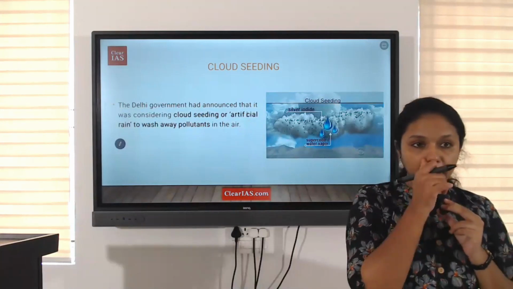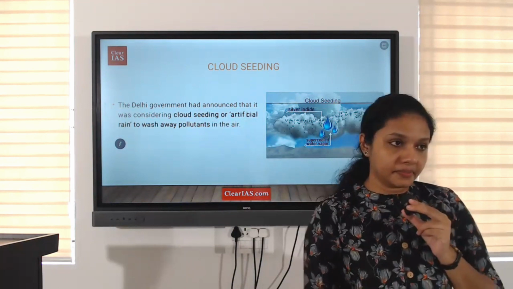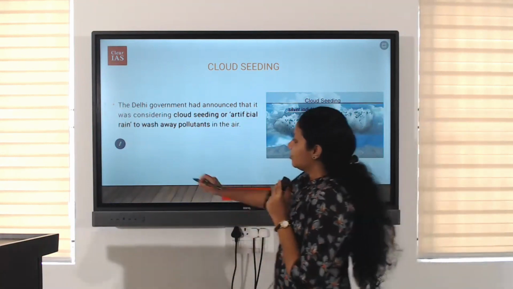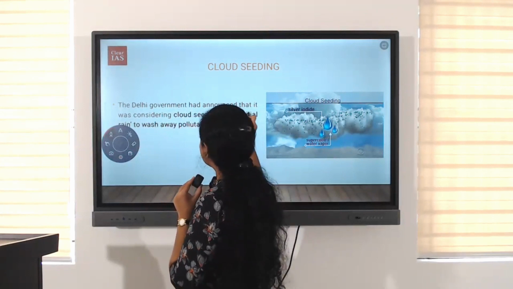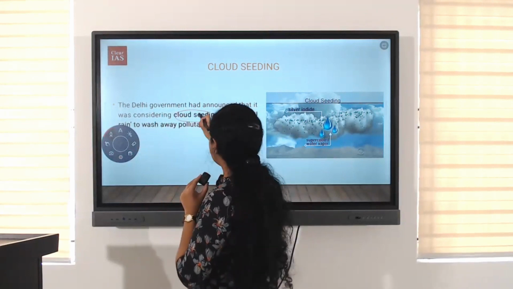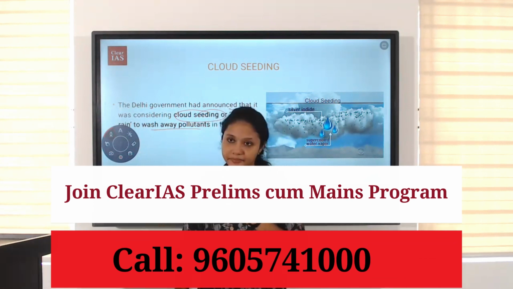Have you heard of cloud seeding? What is that? Yes, bringing artificial rain. Okay. So why is it in the news? Delhi government has announced that it was considering cloud seeding or artificial rain to wash away pollutants in the air.